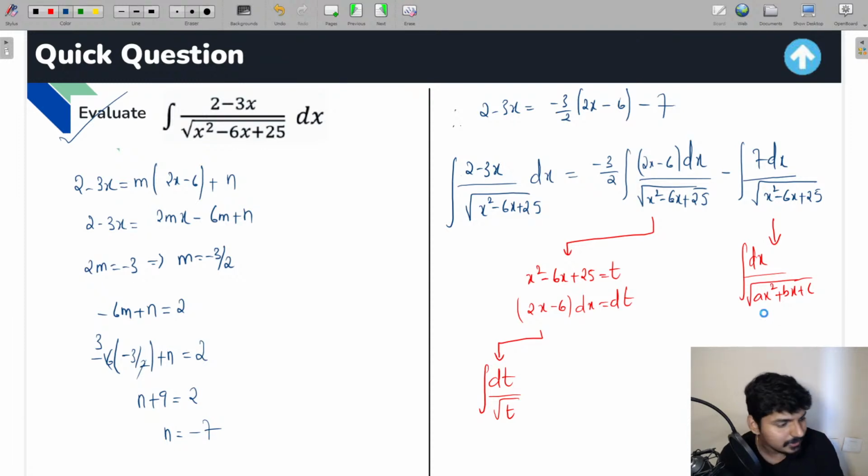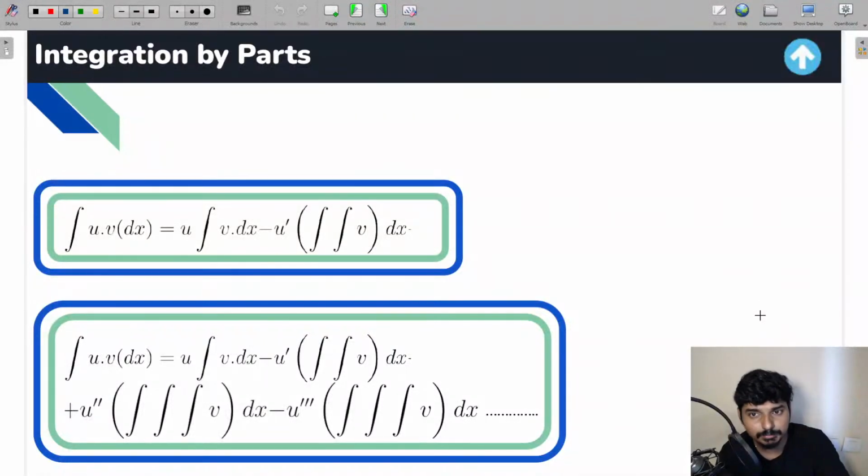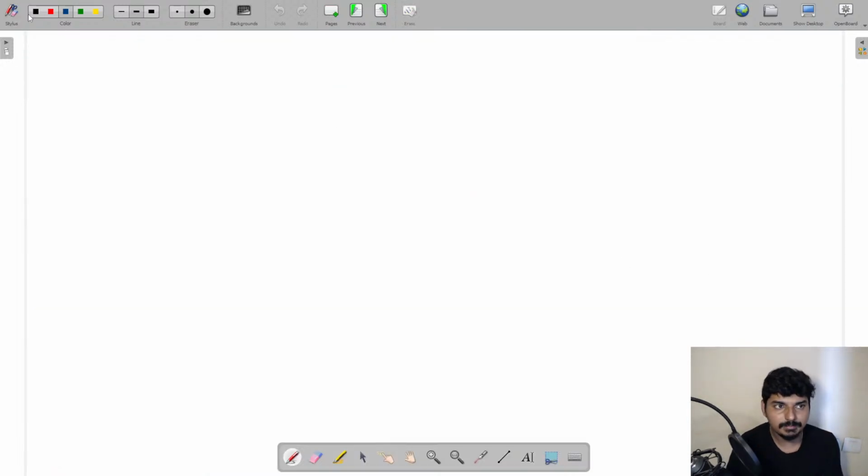So now let me go to another important concept, and that is going to be related to integration by parts, everyone. Now in the case of integration by parts, you need to understand this very important thing, guys. When should we apply the concept of integration by parts?